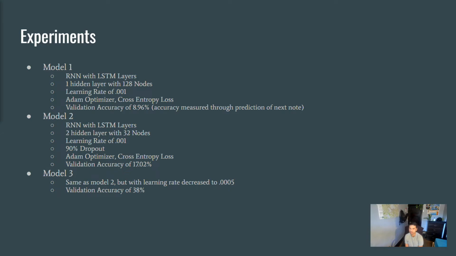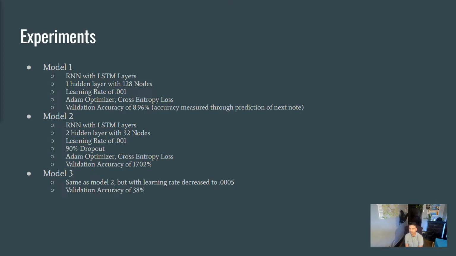So there's more hidden layers, but there's fewer nodes within each layer. And then we also kept the same learning rate of 0.01. We also added a 90% dropout to prevent overfitting, with the same loss and optimizer functions. The addition of the hidden layers actually increased our validation accuracy to 17.02%.